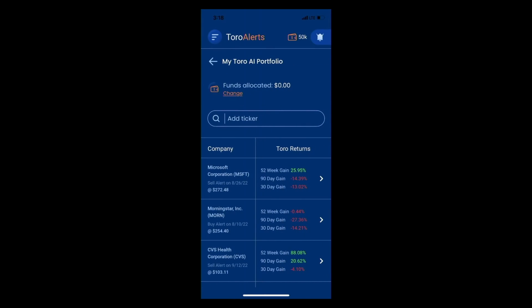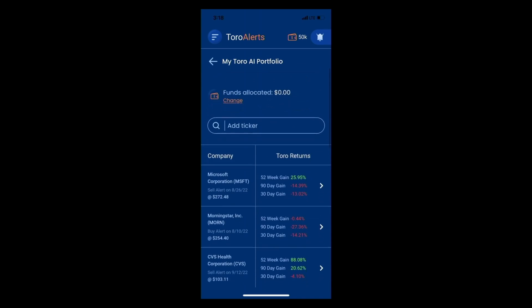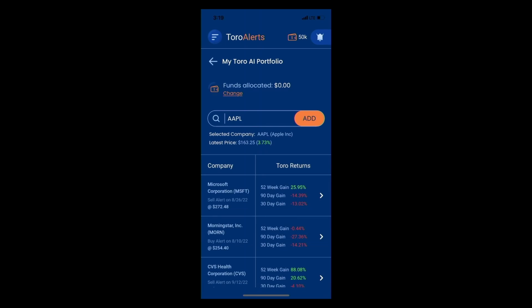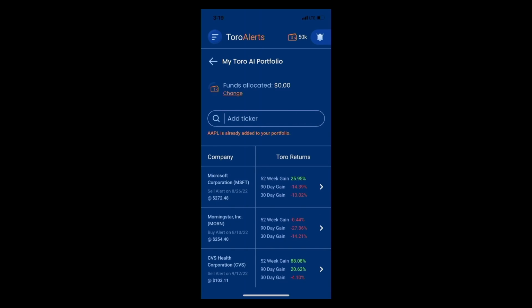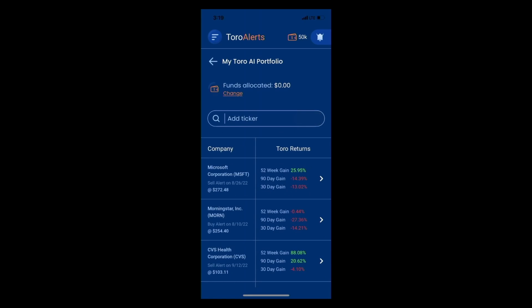If he or she decides to invest using their own portfolio, they can build it. Currently, there are a bunch of stocks. What this person can do is add a stock symbol, and as a result, it will show up in the list.